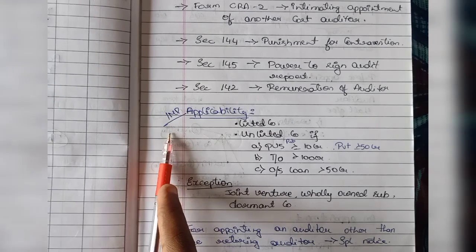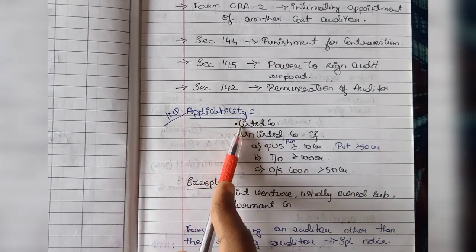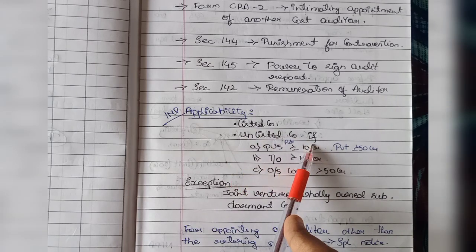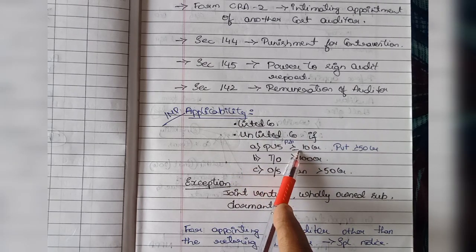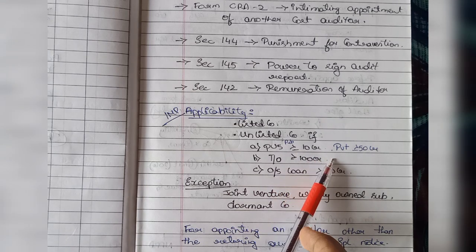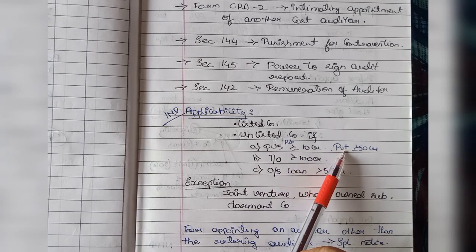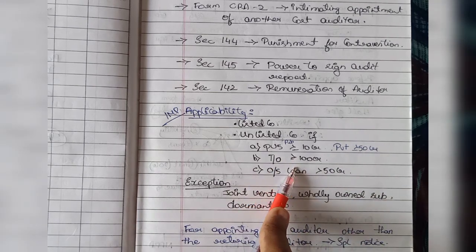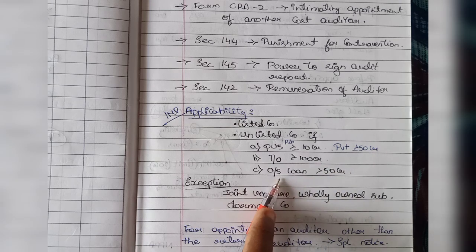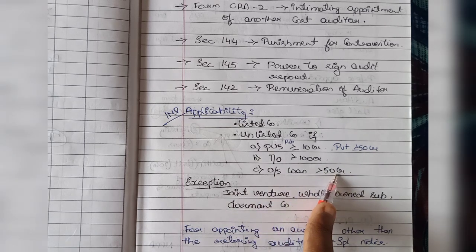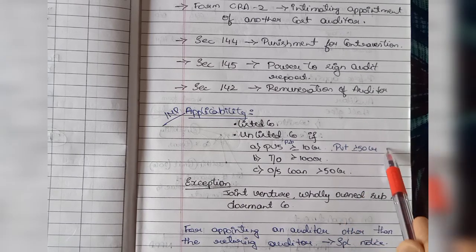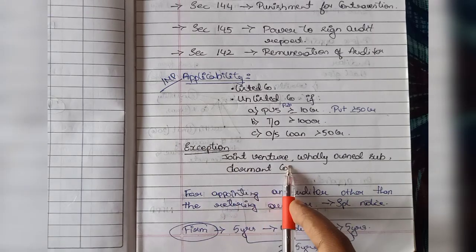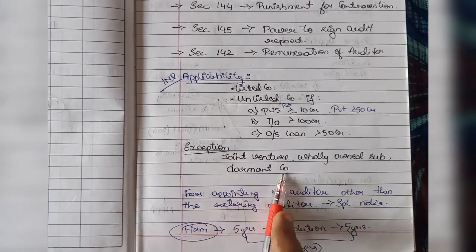Who will be necessary to appoint an auditor? Applicability of the auditor. Every listed company should appoint an auditor. Unlisted company, if paid up share capital is greater than or equal to 10 crores. If a private company, then it should be greater than 50 crores. Turnover greater than or equal to 100 crores. Outstanding loan is greater than 50 crores in any part of the financial year. Exception is for joint venture, wholly owned subsidiary, dormant company.